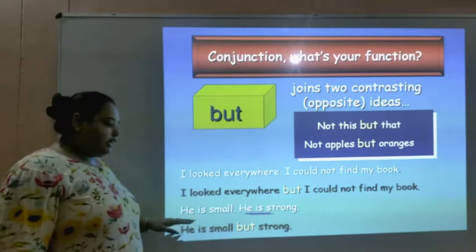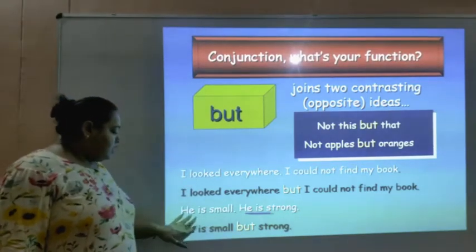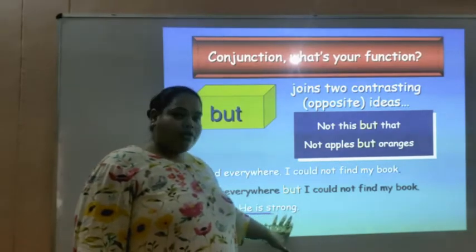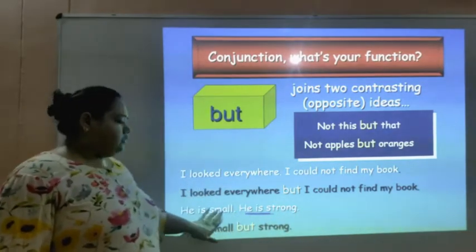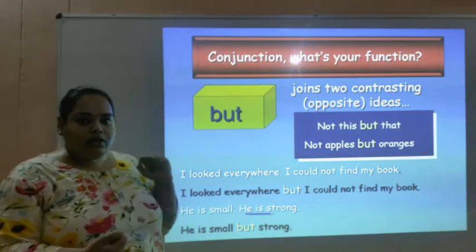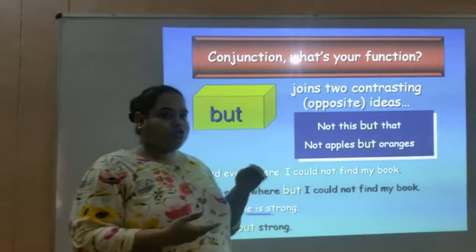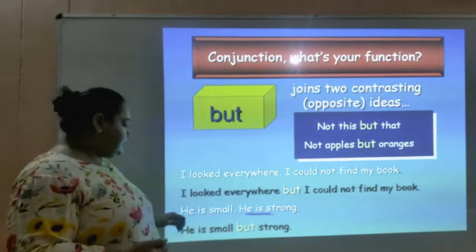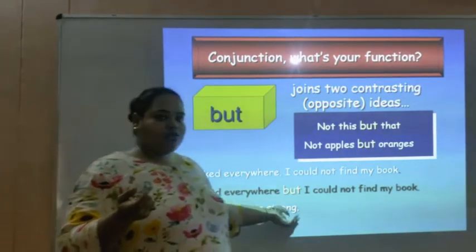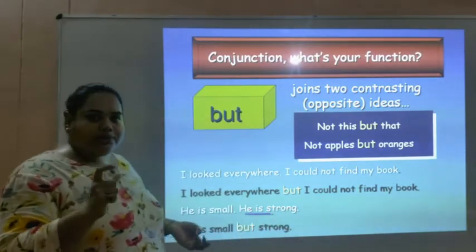Let's see the next statement. He is small. He is strong. Two statements. He is small. A person is there, a boy is there who is small, and that boy is strong as well. Let's see. Two things being small and strong are a little bit contradicting, a little bit opposite.